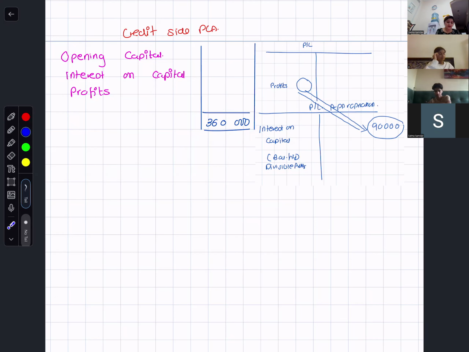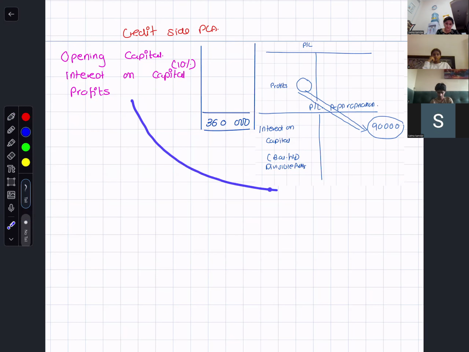I want to calculate opening capital, I don't know. Interest on capital, which is 10%, I don't know. Profits after interest on capital, I don't know. When I don't know two things it is easy, but when I don't know three things it is difficult.